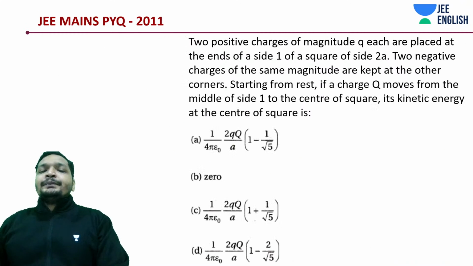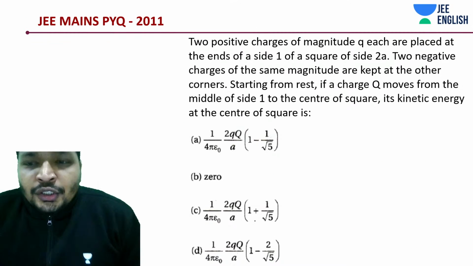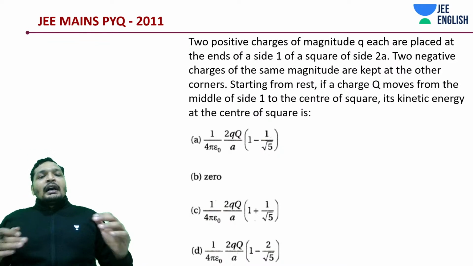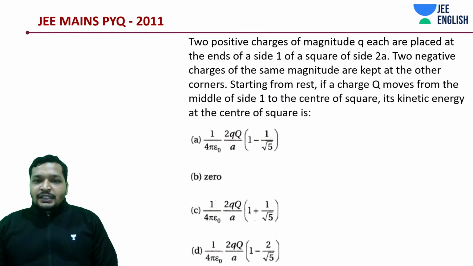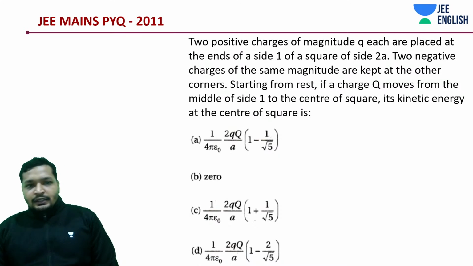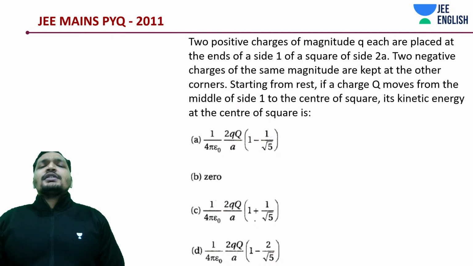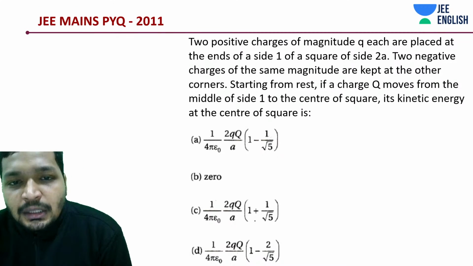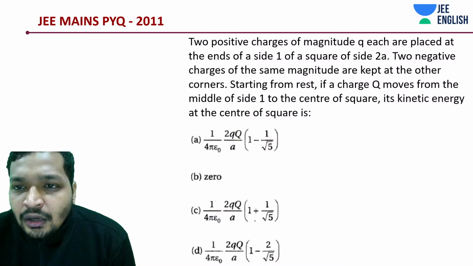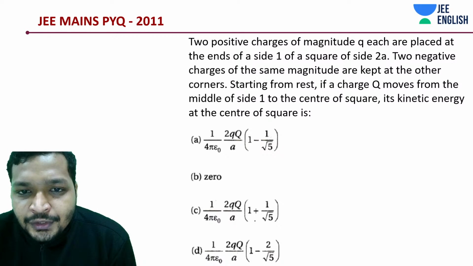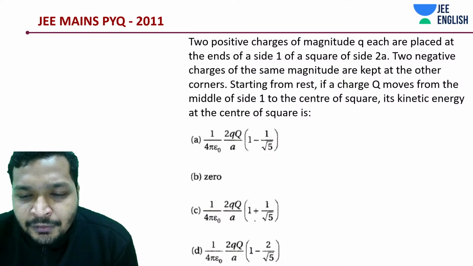Okay, let's move on then. Let's take up this question. Two positive charges of magnitude q and q each are placed at the ends of a side of a square, and other charges at the other corners of the square. Starting from rest, if a charge q moves from the middle of side 1 to the center, its kinetic energy...